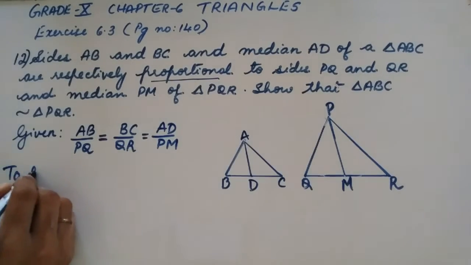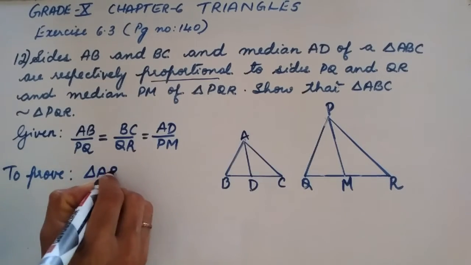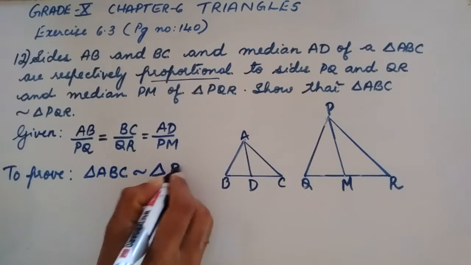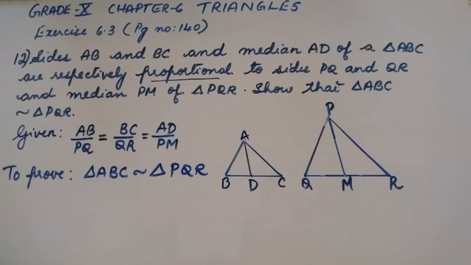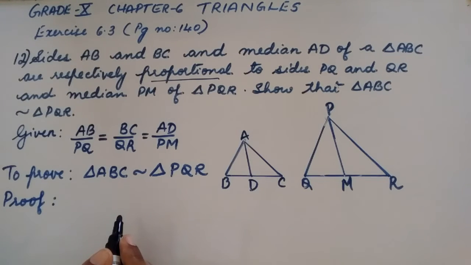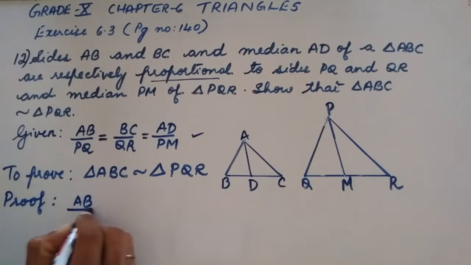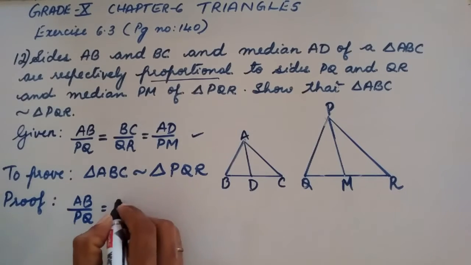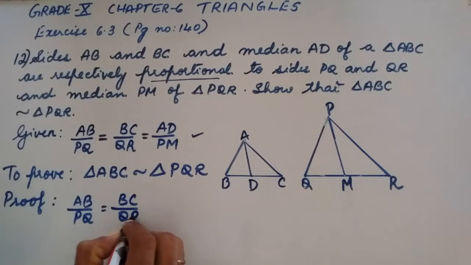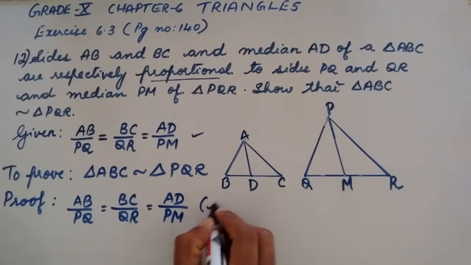Next, to prove, we have to prove that triangle ABC is similar to triangle PQR. Okay, now next let us move to the proof. So first let us write the given part, that is AB by PQ is equal to BC by QR equal to AD by PM. So this is given.